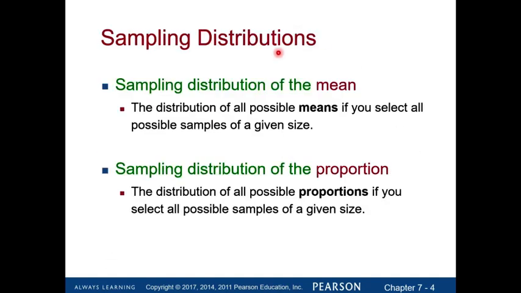Sampling distributions has two sections. One is sampling distribution of the mean, the other is sampling distribution of the proportion. Sampling distribution of the mean is a distribution of all possible means of all possible samples of a given size.